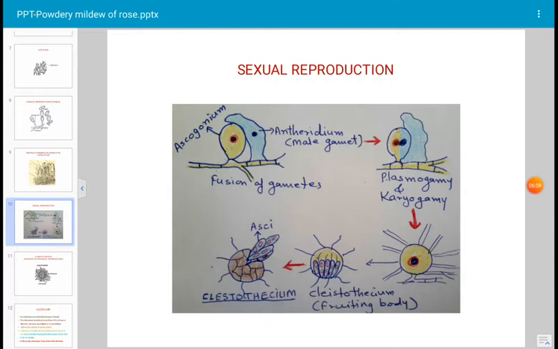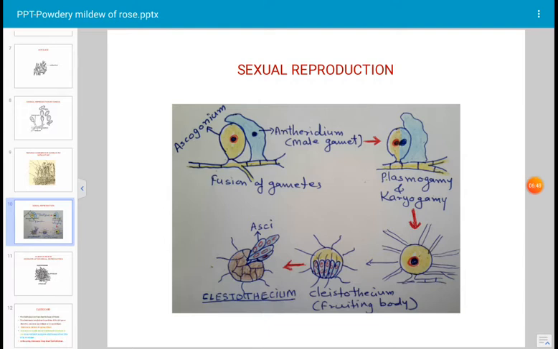This zygote, being diploid, would be expected to divide by meiotic division. But in this case it does not divide by meiotic division. A mitotic division takes place, 2 to 3 to 4 mitotic divisions. How many mitotic divisions take place depends on the food content of the cell. After mitotic division, 2 to 4 to 8 nuclei are developed. All these are diploid nuclei because the nucleus was diploid and the division was mitotic. Therefore, the nuclei which are formed are all diploid nuclei.